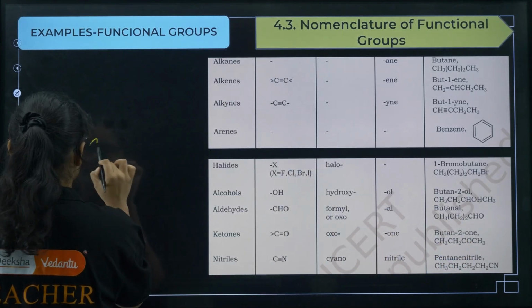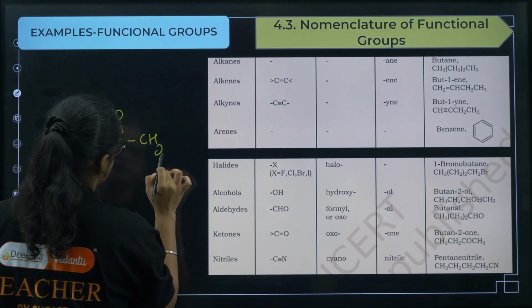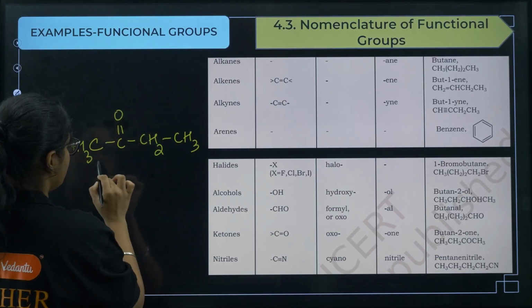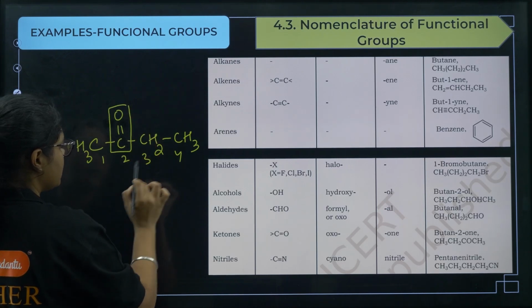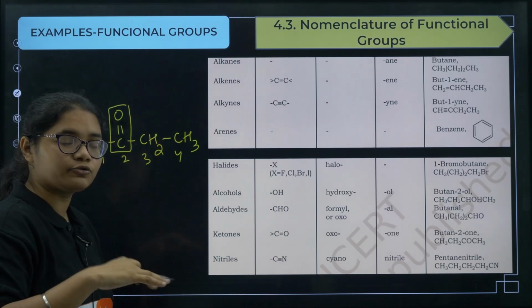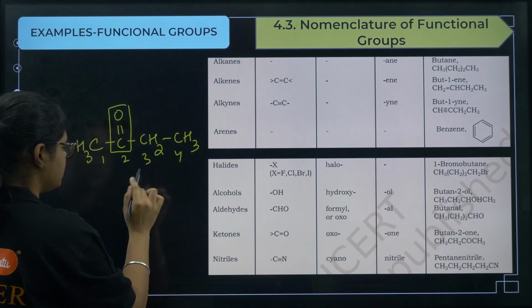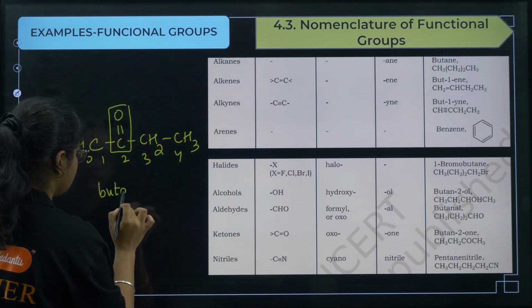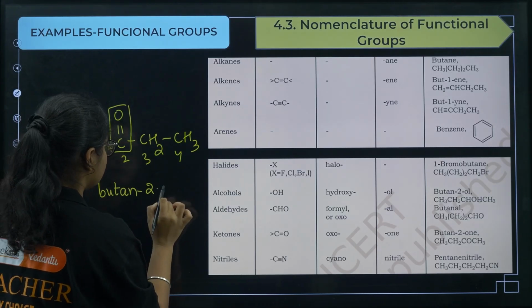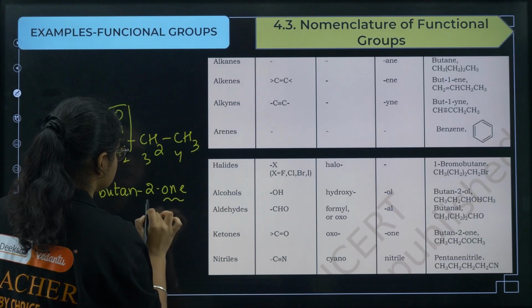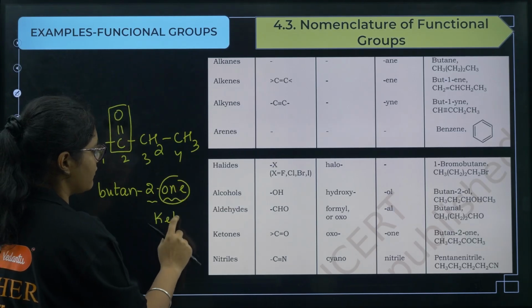Suppose for example it is like this, CH3, C double bond O, CH2, CH3, right? So 1, 2, 3, 4. This is the functional group. The functional group should always be written in the suffix part. There are no substituents here, so we will write the parent name butane. Then on the second position we have the suffix or the functional group. ONE represents that it is a ketone functional group.